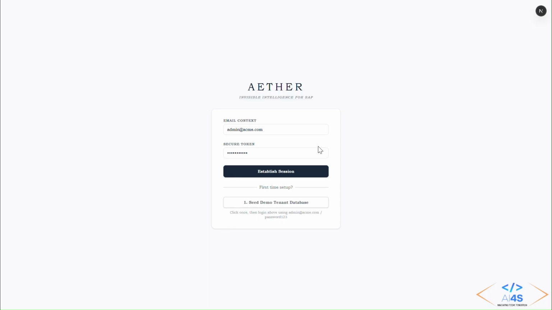We start at the login page because for an enterprise, security is the foundation. Everything inside is governed by role-based access control, ensuring your financial data is secured, isolated, and 100% audit ready from the very first click.